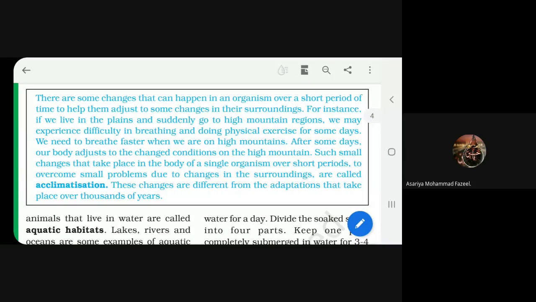But after a short time period, our body adjusts to such new changes, and then we accept them. Such small changes over shorter time periods, which our body accepts, are known as acclimatization.